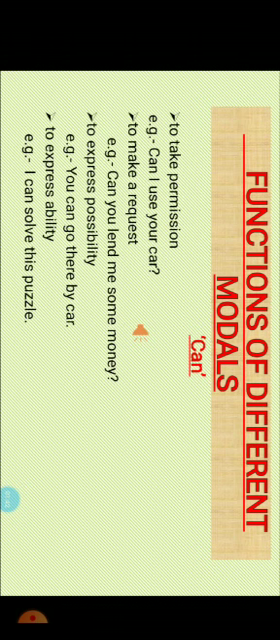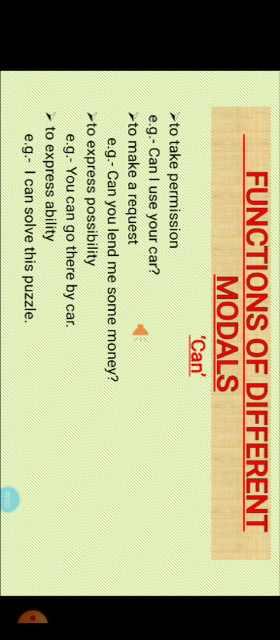Now let us know the functions of different modals. Let us take up can first. It is used to take permission. For example, can I use your car? To make a request, for example, can you lend me some money?